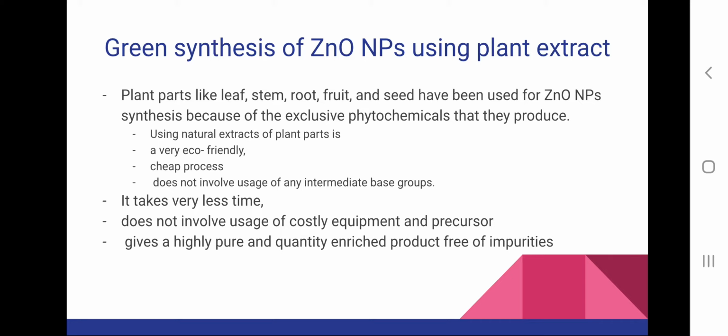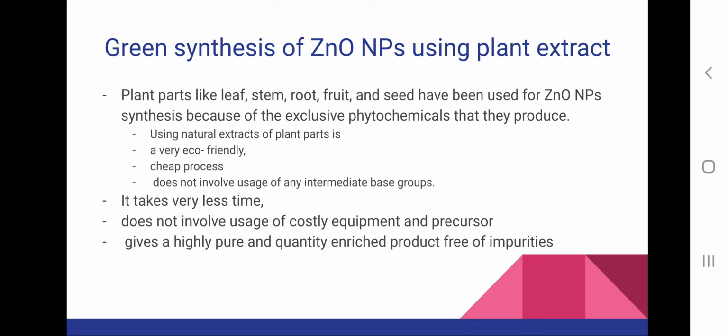And other than that, using plant extract has many other benefits, such as it is an eco-friendly process, it is a cheap process, and doesn't involve any intermediate base group. It takes very less time, doesn't involve any costly equipments and precursors, and we can synthesize highly pure, quality enriched products which are free from impurities.